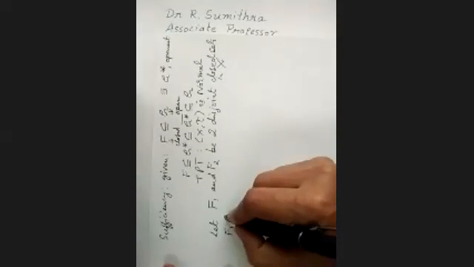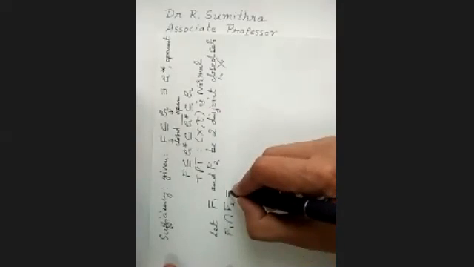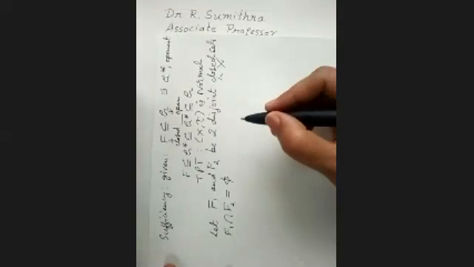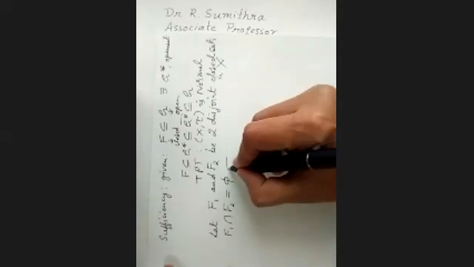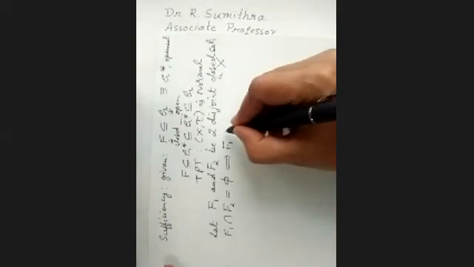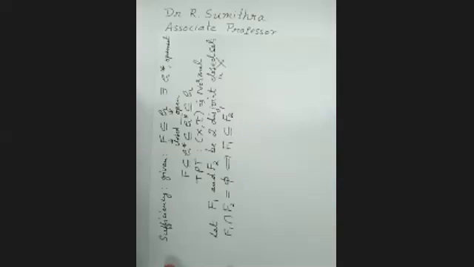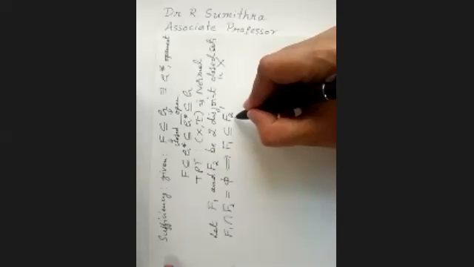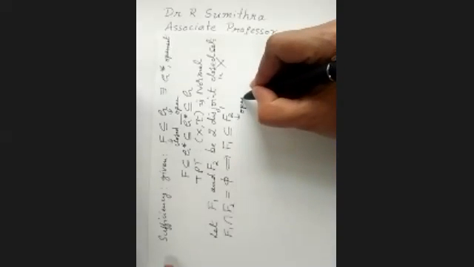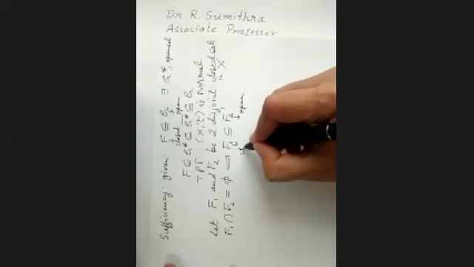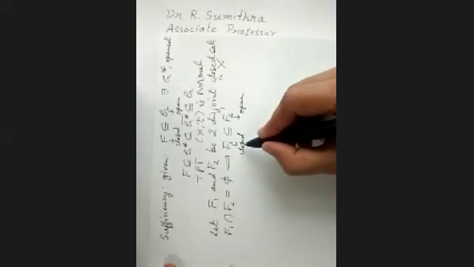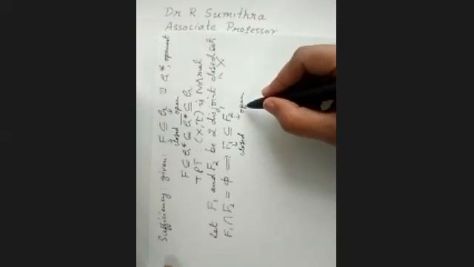F1 intersection F2 is null because they are disjoint. So this will imply F1 is completely contained in F2 complement. Following? Now, what is F2 complement? F2 complement is an open set, F1 is a closed set, right? We have a closed set contained in an open set, and what is given to me?